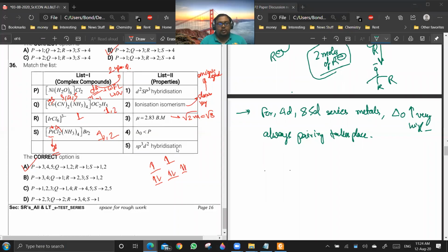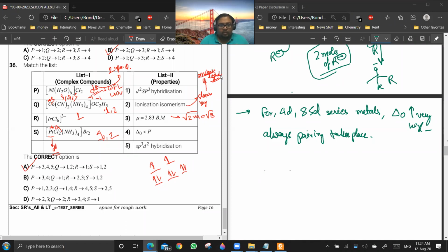So never inner d orbitals are there. So 1 cannot be the answer. It cannot show ionization isomerism because it does not have any anionic ligand. For ionization isomerism to exist, you should have different anionic ligands which can be exchanged with the outer anions. So since the inner ligand is only H2O, it cannot show ionization isomerism.